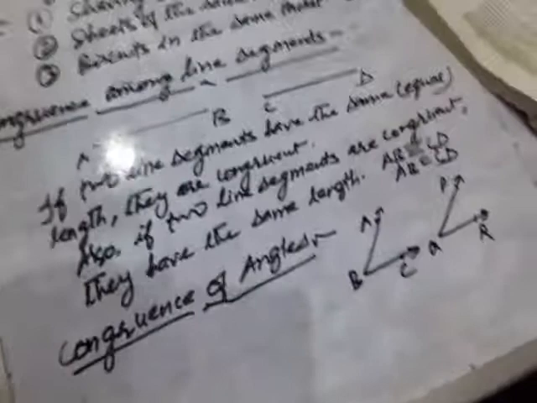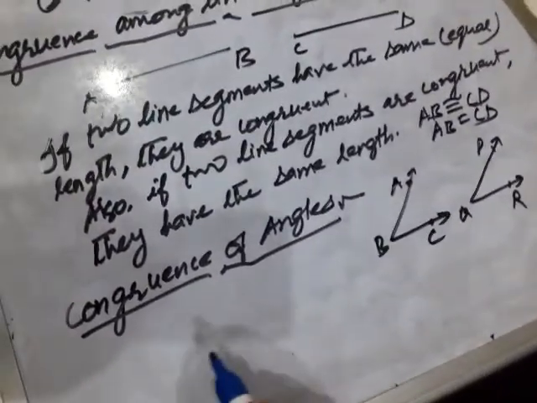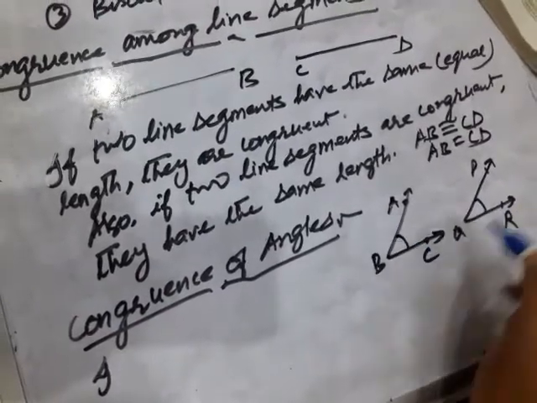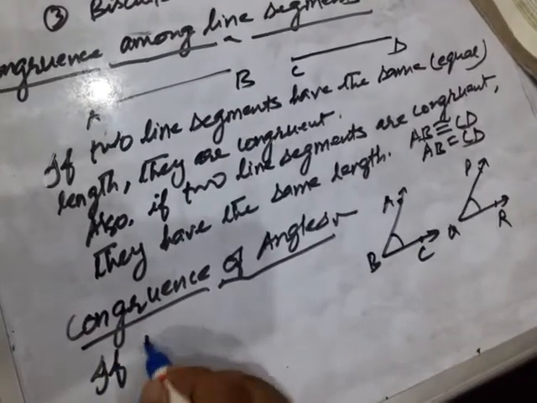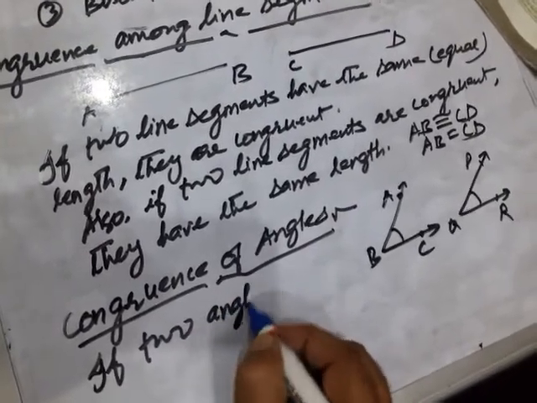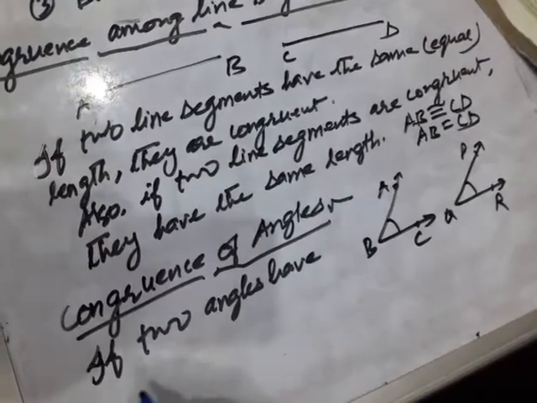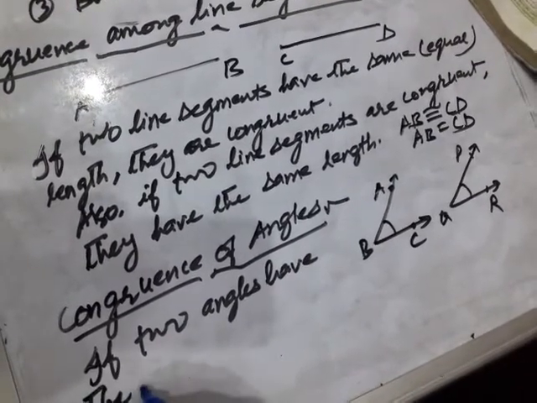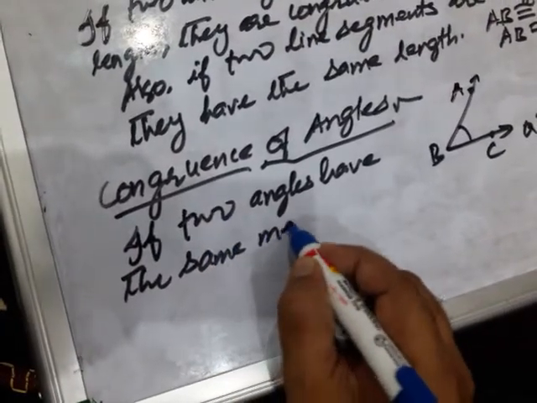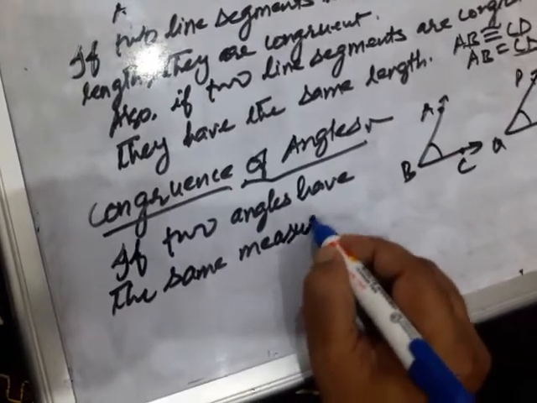Okay, here congruence of angles, what does it mean? If two angles have the same measure, if this measure is equal to this. What is the meaning of measure?